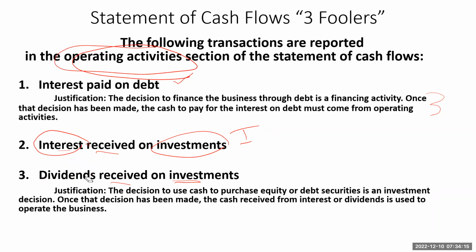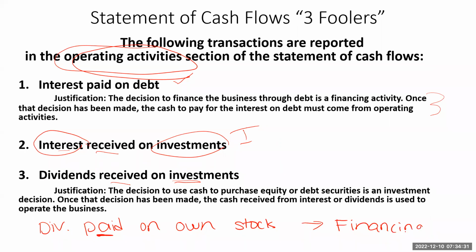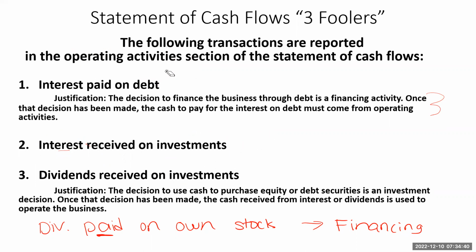Now, the one thing that is a little different is if there are any dividends that we pay on our own stock, just as we saw in that last example. Dividends paid is financing, okay? Only dividends we received are considered operating, okay? So maybe download or have those in your notes because they can frequently confuse students. So if there's interest paid, interest received, or dividends received, all of those are considered operating activities.